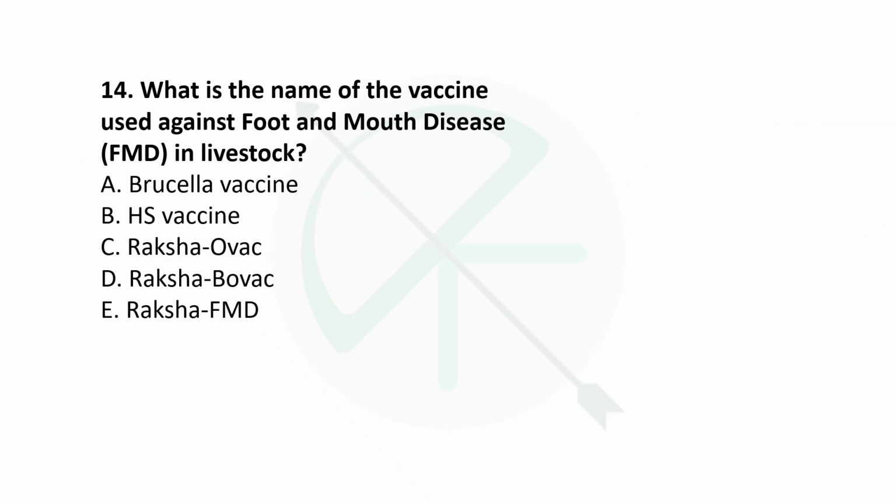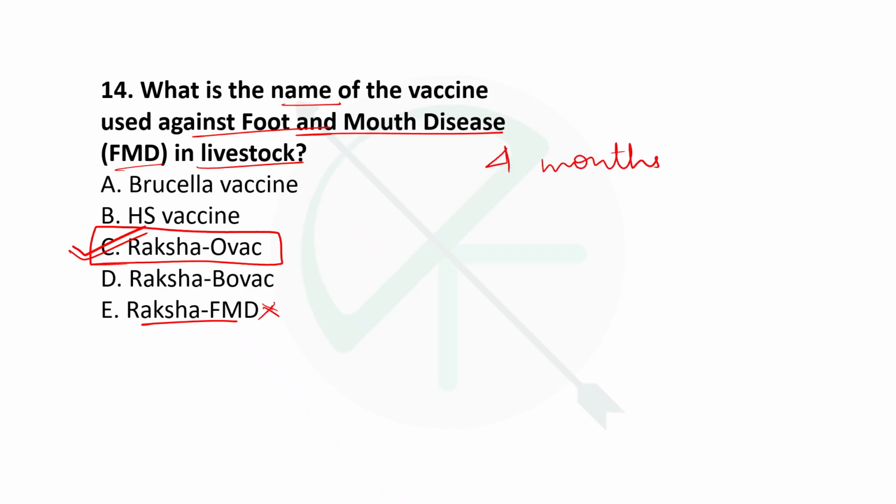Next question is what is the name of the vaccine used against foot and mouth disease in livestock? So FMD in livestock, which vaccine is provided? It is Raksha Ovac. If you're getting confused with Raksha FMD, no, there's no such vaccination available in the market. But the vaccine that is sold for FMD vaccination is Raksha Ovac. The first primary dose is given when the cattle is 4 months of age.